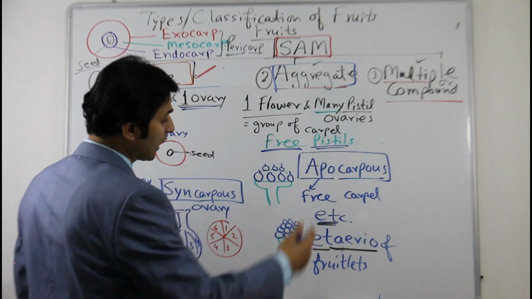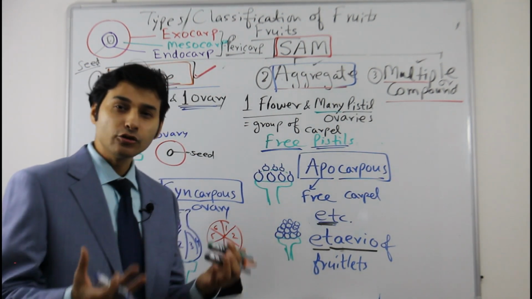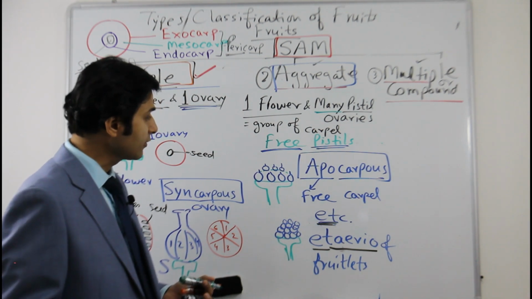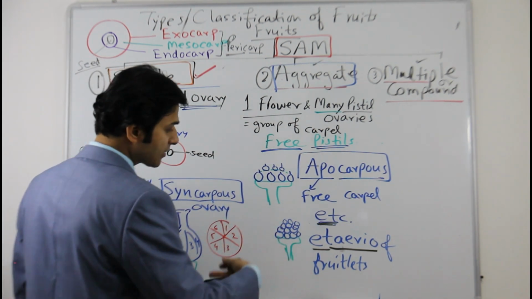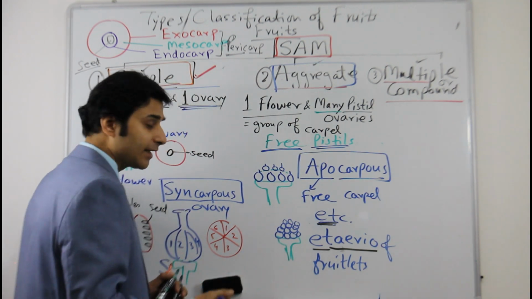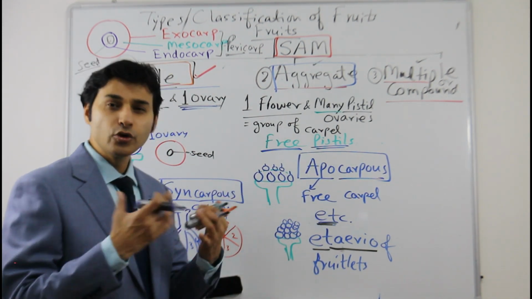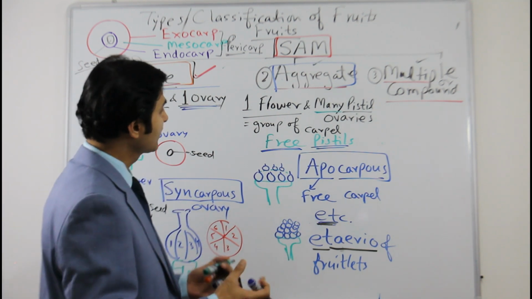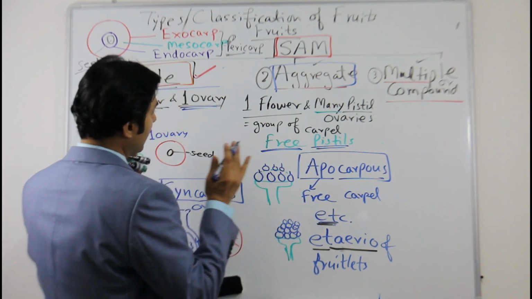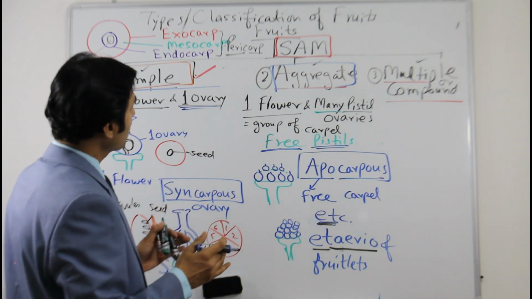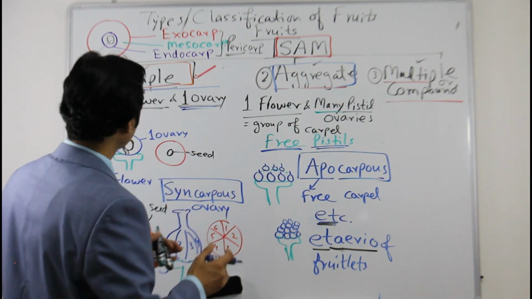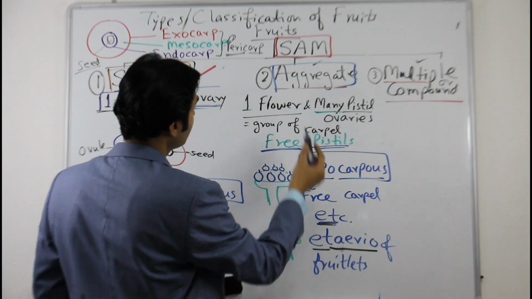So this is apocarpus. There are many types of aggregate fruits of various fruitlets. We will discuss which one is an etaerio of drupelets, or etaerio of drupes, and which one is an etaerio of berries. So we'll discuss this also, but this is the basic details or description about the simple fruit and aggregate fruit.